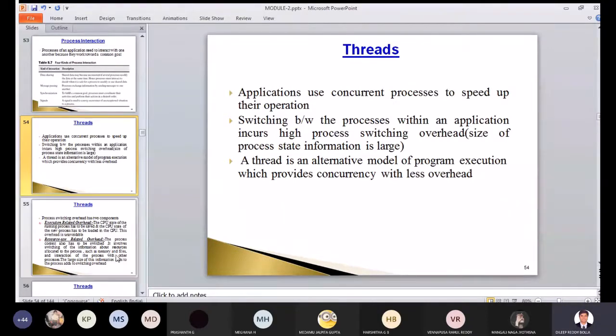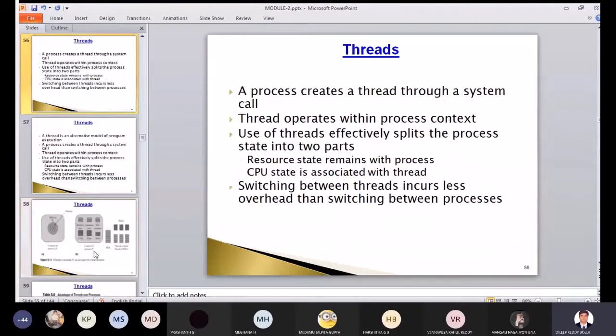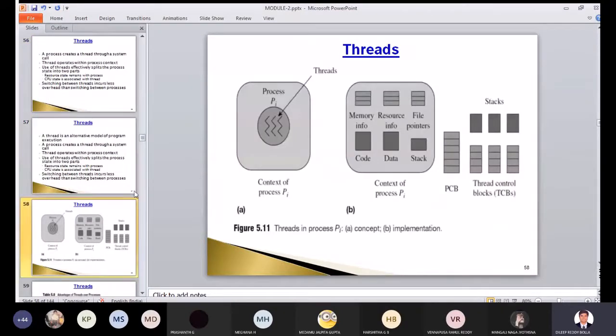So I'll show you some diagram. You can see that and you can understand something from that. Okay. You see this one? This is the process. Inside the process, we have a thread. How many threads are there here in the process? In the diagram, 3, sir.